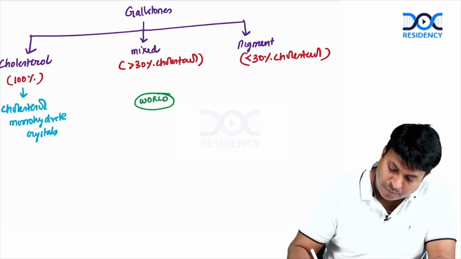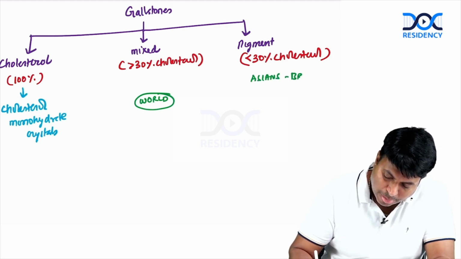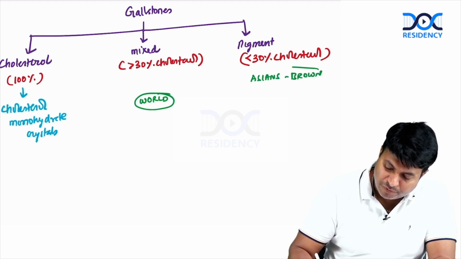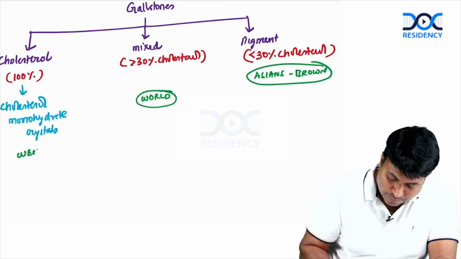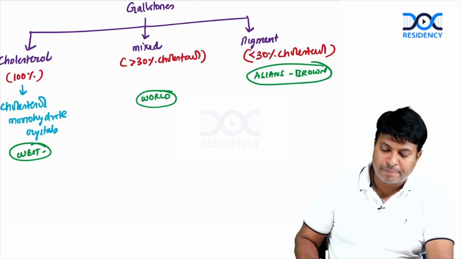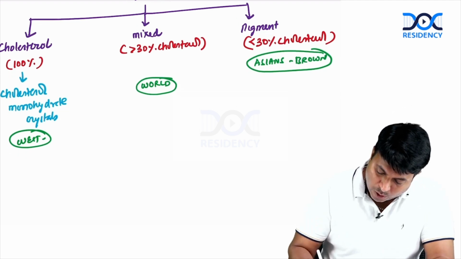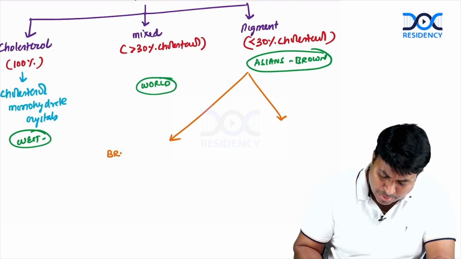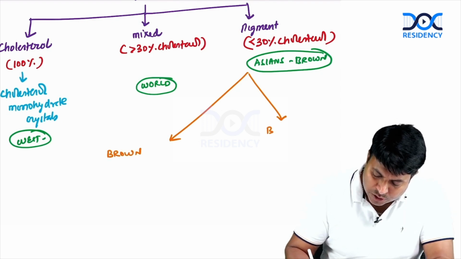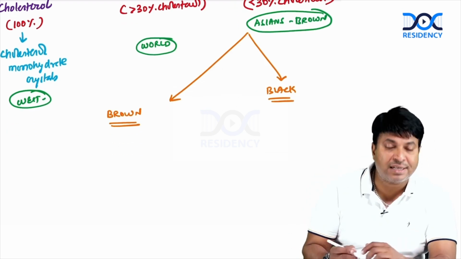Therefore, you can remember the most common stone in Asians is brown pigment stone. In Western countries, the most common stone is cholesterol stone. Okay, this is the basic outline I am telling you now. Now, pigment stones are further divided into brown pigment stones and black pigment stones. So please remember, they both will have cholesterol, but the cholesterol content is less than 30%.